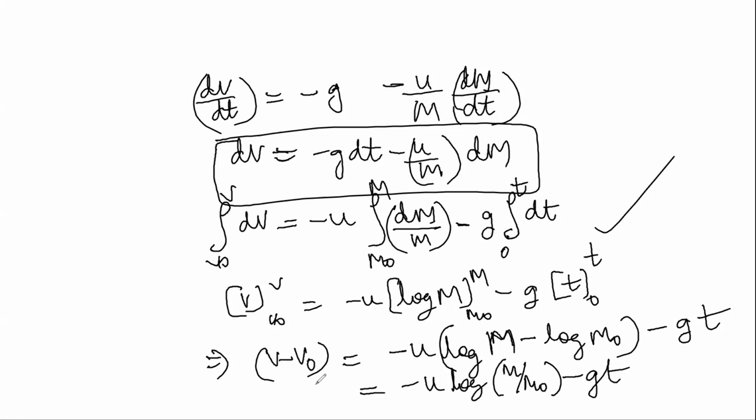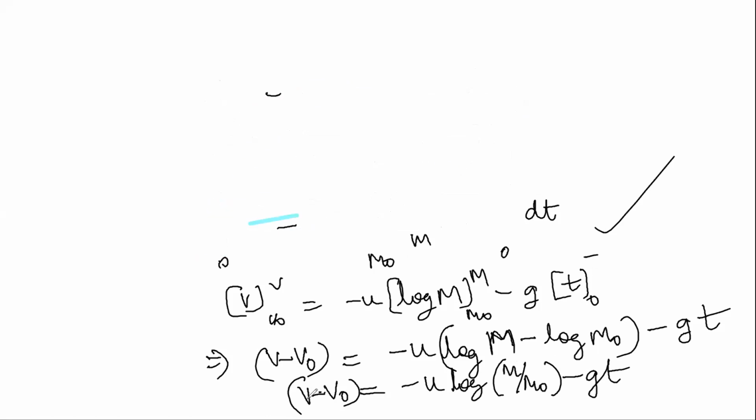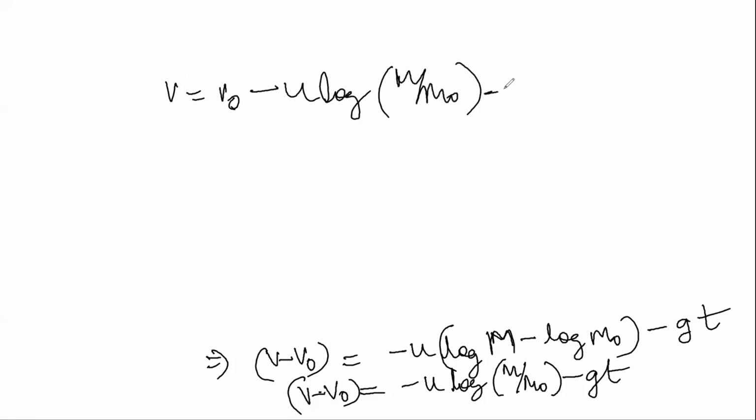Okay, equal to v minus v naught. So finally, what do I get now? Let me remind you with the other equations. I integrated on both sides from limits from the initial state to the final state of the rocket system. So I got this: v minus v naught is equal to, so v is equal to v naught, this is minus u, right? I'll write this one again: minus log M by M naught minus gt.